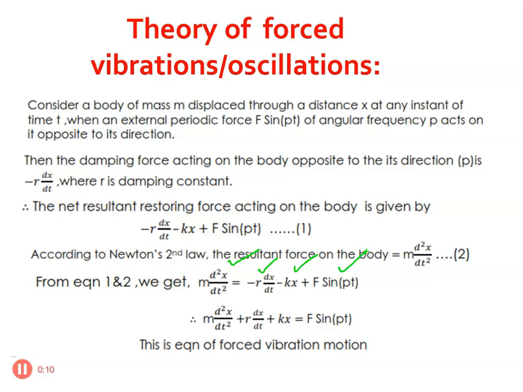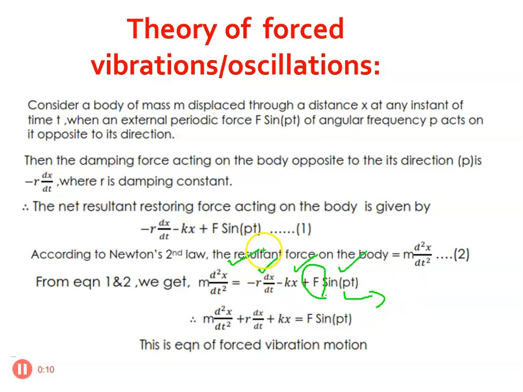That is F sin pt, in which p is the angular frequency, F is the magnitude, and t as usual. So F sin pt is the external force which is acting over the oscillating system.